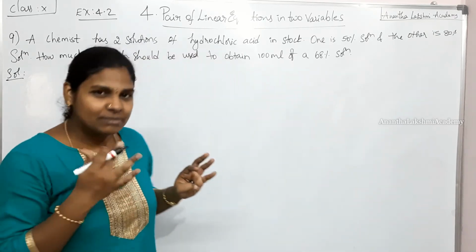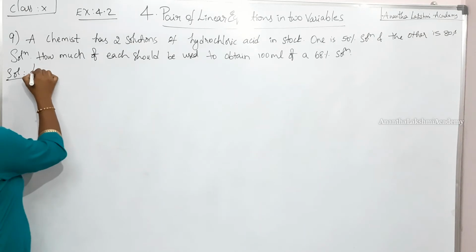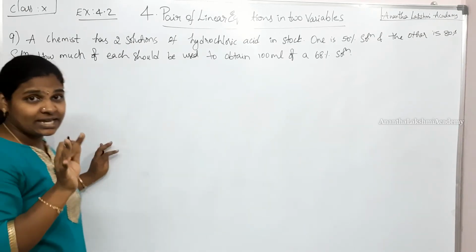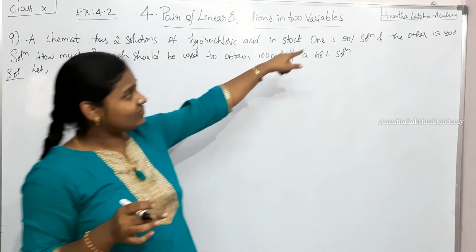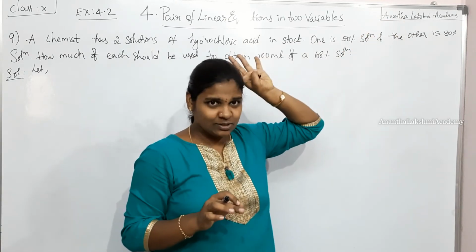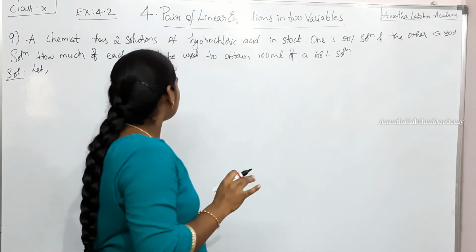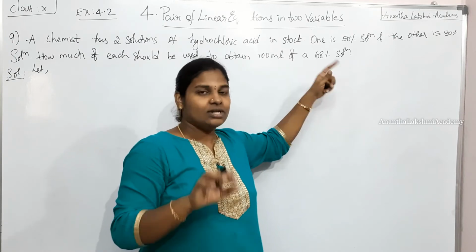Seems a bit confusing, but let me sort it out. Okay, first what are the unknowns here? The solution, one is 50% solution and the other is 80% solution, he said. Those are to be mixed to obtain this solution. So those are the unknowns.